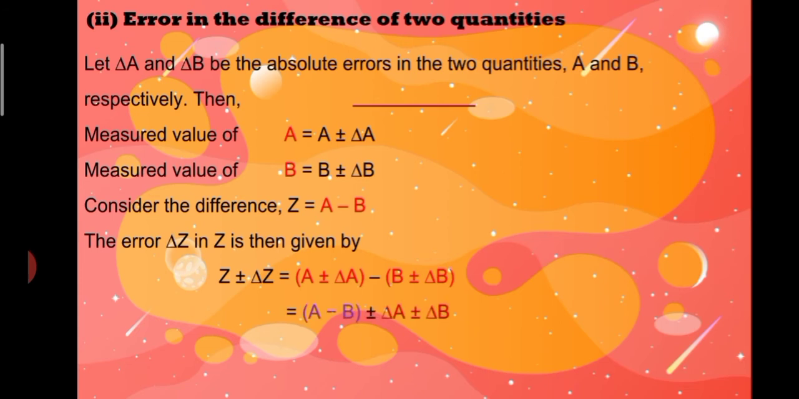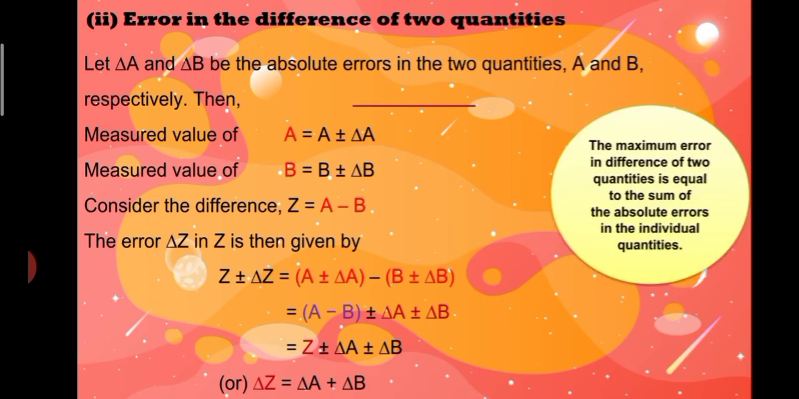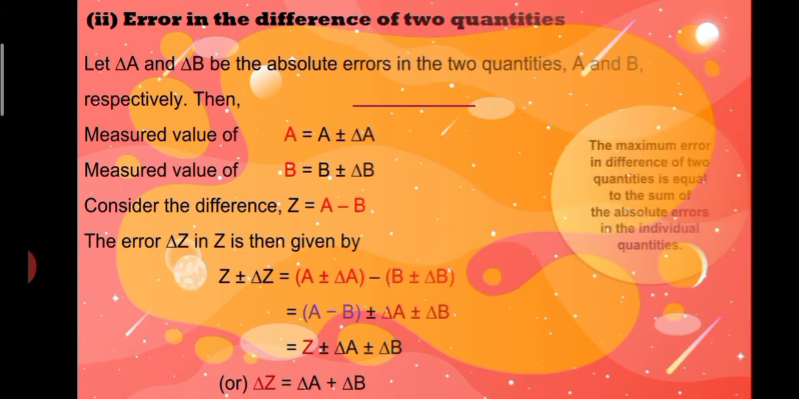Then we separate a and del a, b and del b, like a minus b plus or minus del a plus or minus del b. Here we replace z is equal to a minus b, as z plus or minus del a plus or minus del b, or del z is equal to del a plus del b. The maximum error in the difference of two quantities is equal to the sum of the absolute errors in the individual quantities.